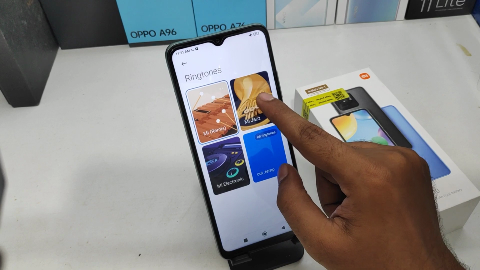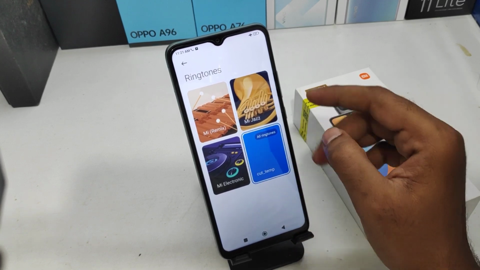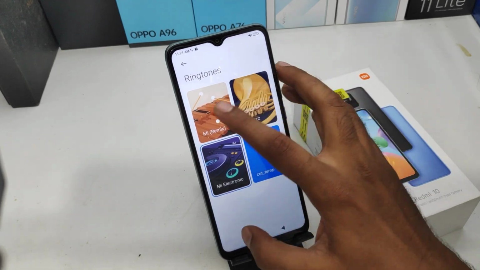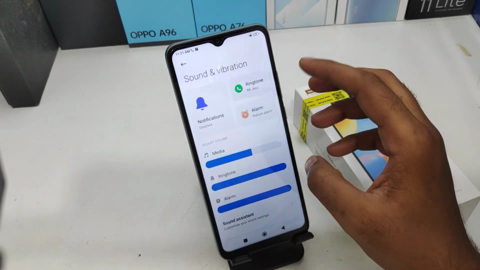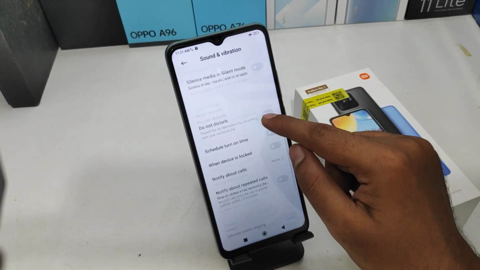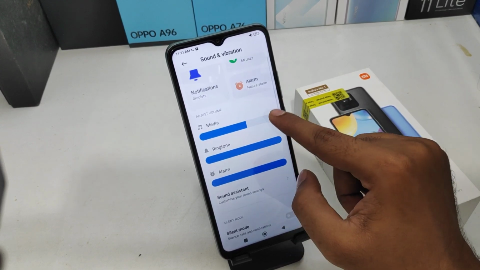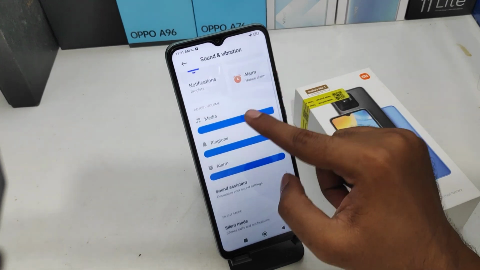And you can choose Mi Mix ringtone and Jazz ringtone. Also, select the All ringtone option. You can change your ringtone from here. And then select the phone dial pad tone and volume settings from here as per your liking.